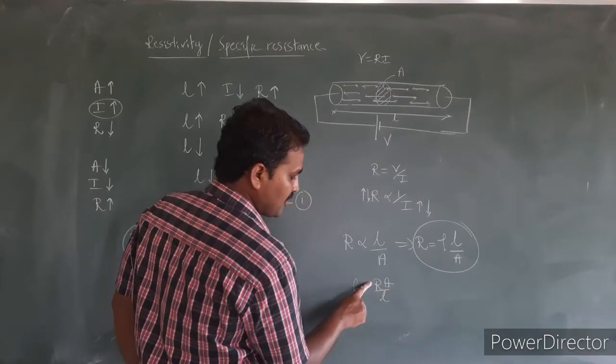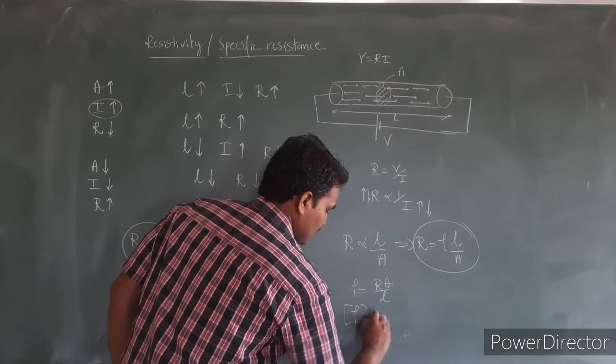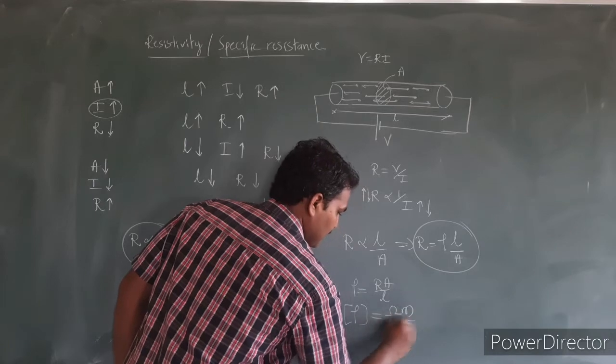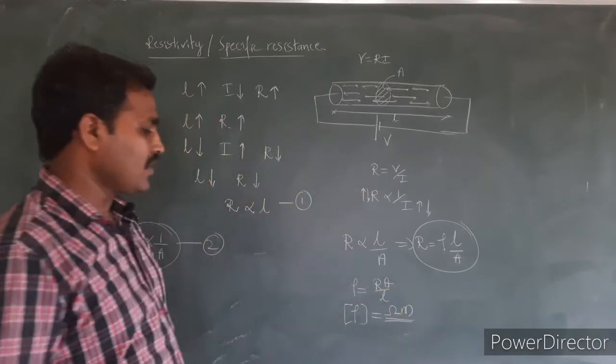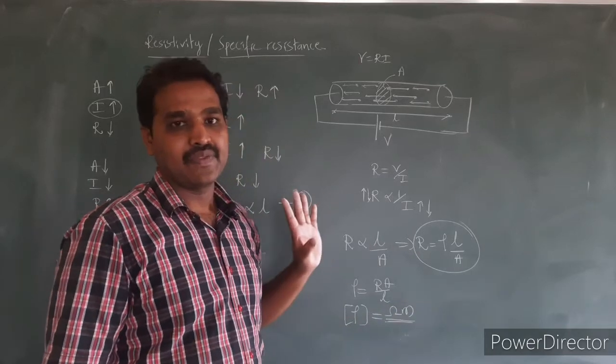Yes, the unit of this will be equal to what? Ohm meter square divided by meter. So the unit of this rho is equal to what? Ohm meter. Okay, the unit of this specific resistance is equal to ohm meter.